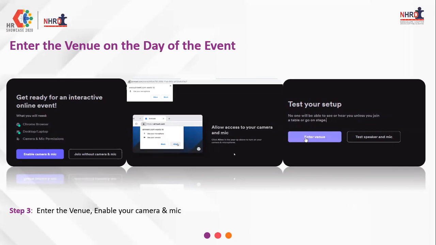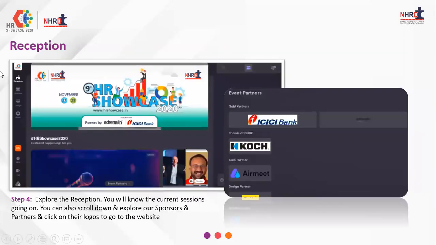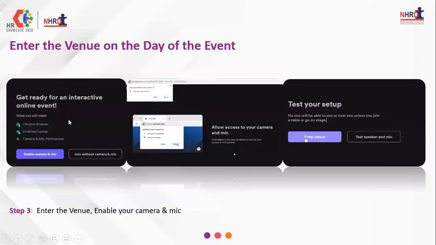Most people don't see it; just very few companies have these firewall restrictions on official laptops. So if you see light mode, I would recommend joining from your personal laptop. Tomorrow you enter the venue, enable your camera and mic, and then you come to the reception page. Any questions just on logging in and creating an account?